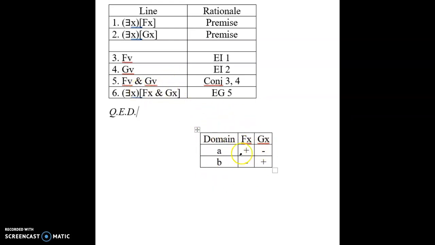So from a semantic point of view, this is an invalid argument, and therefore it should not be syntactically deducible, yet this looks like a syntactic deduction. Where does it go wrong? Pause now and see if you can figure it out.